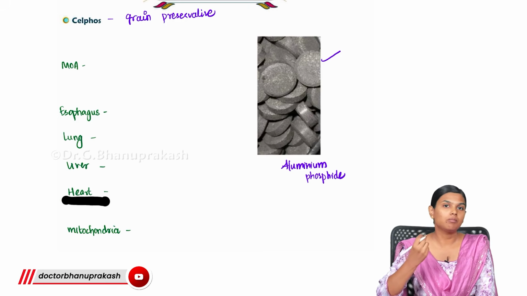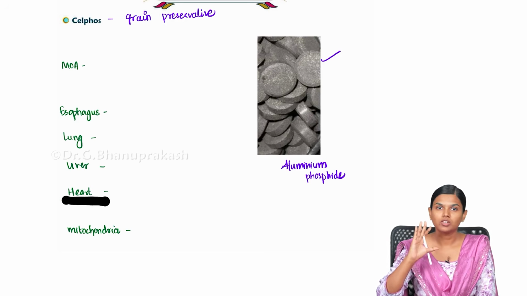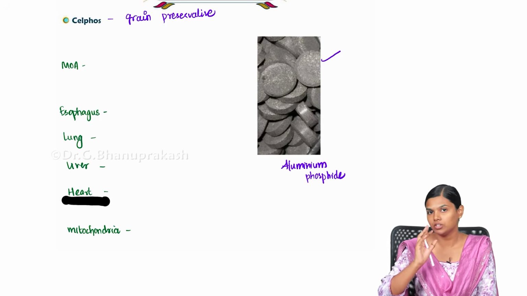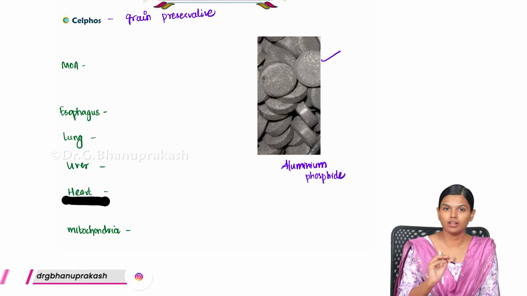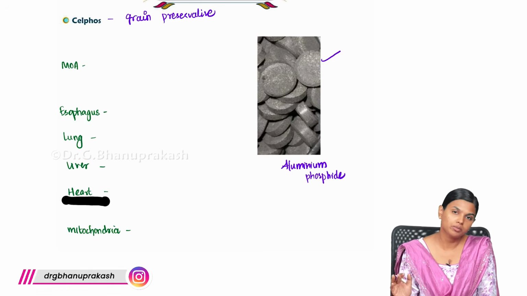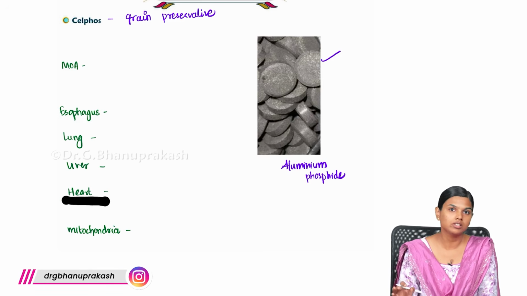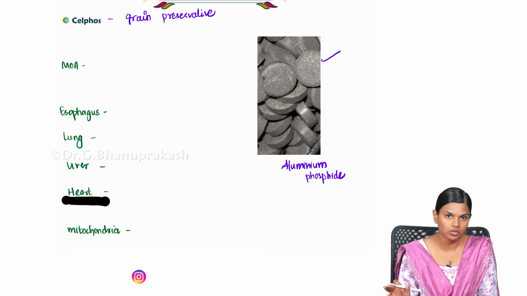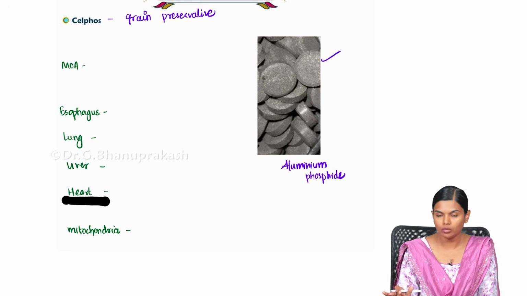If any mice or any other pest comes, it will eat those tablets and they will die. And it will not leave any residue in the grain, and the grain will be unaffected. So that is the principle behind this. People were using it since it is very cheap and easily available, and it is not leaving any toxic residue in the grains. That is why it was used.